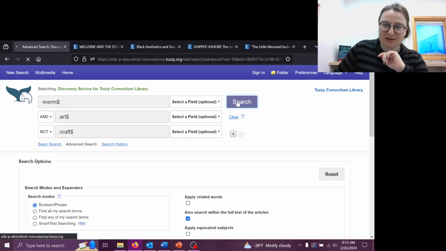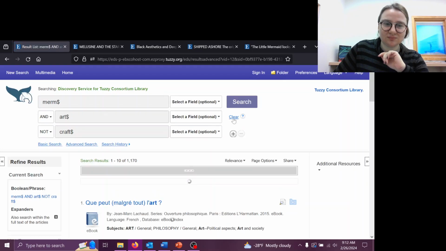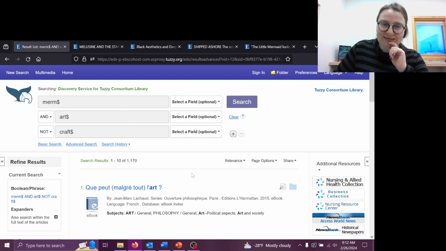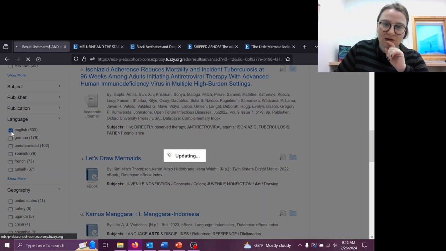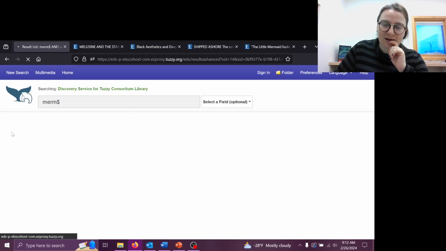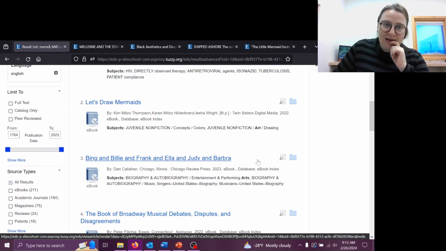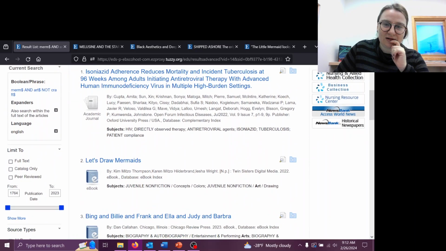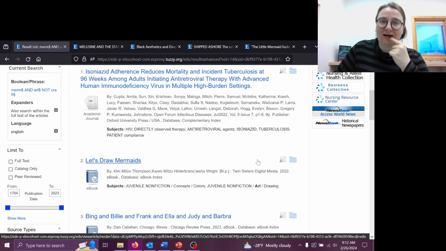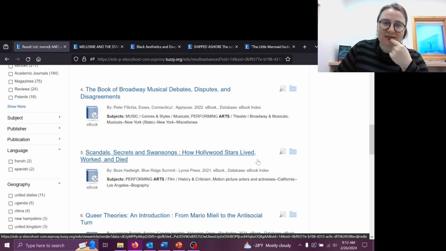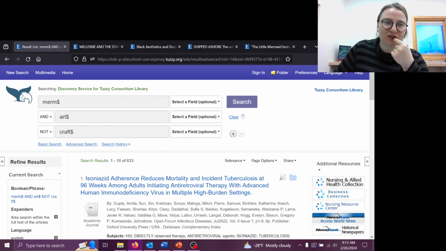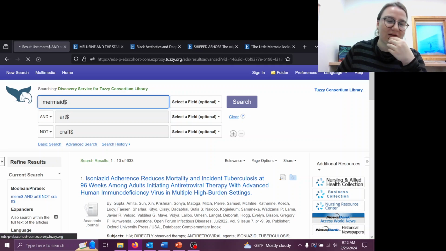So let's try this out. Let's search. And we're showing the French stuff again because this is starting a new search essentially, and it has gotten rid of my English only parameter. What I'm seeing is that we are still getting a lot of stuff related to art, but we aren't getting that mermaid. That's unfortunate. So I'm going to come back up here and include the mermaid, the full word with that truncation.